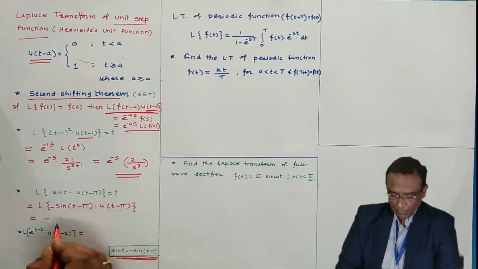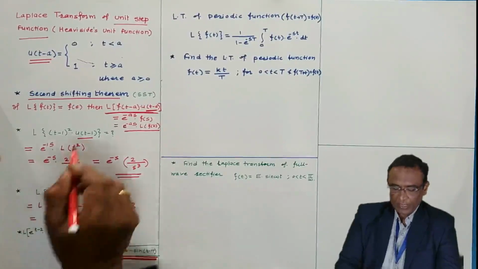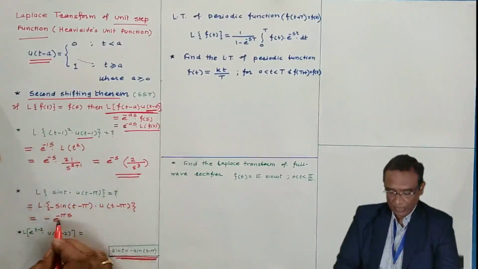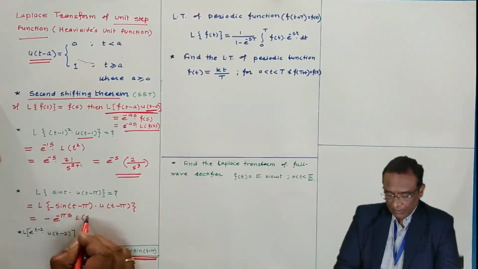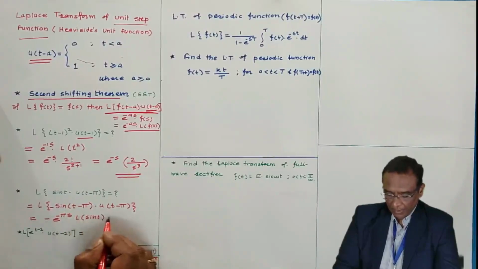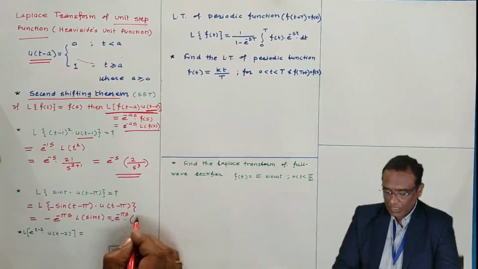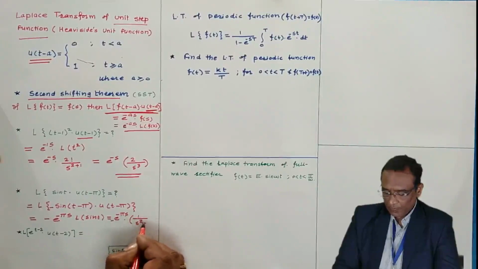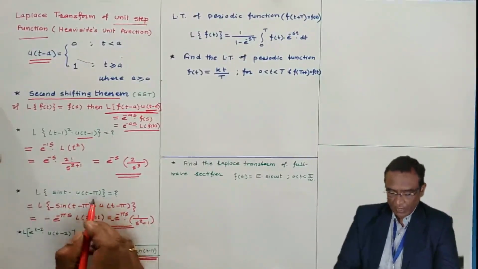To remove this minus pi, I am writing e to the power minus pi s here. Here we have written minus 1, and here we are writing minus pi s. And the Laplace of sin t I have to write. The next step is the answer as it is. Laplace of sin t is 1 by s square plus 1. This is the Laplace transform of this function.